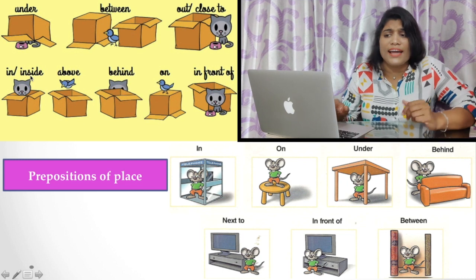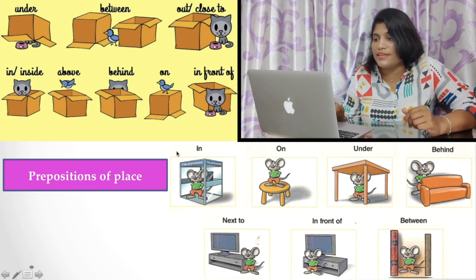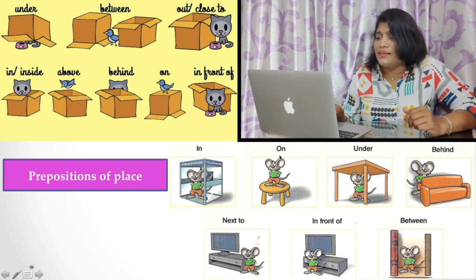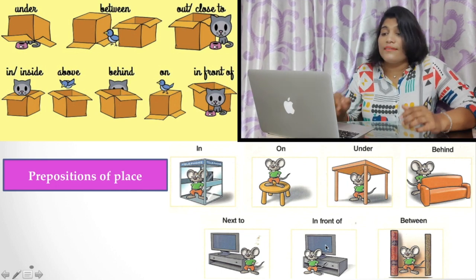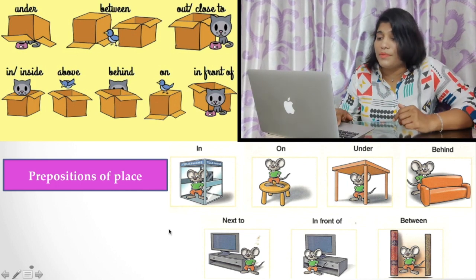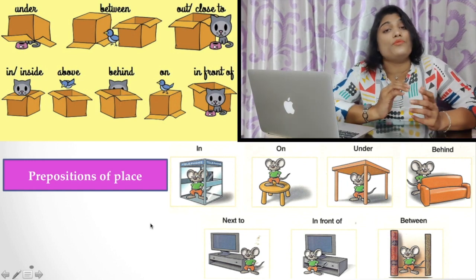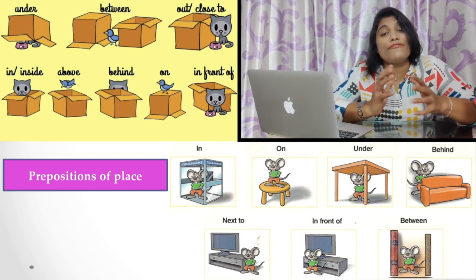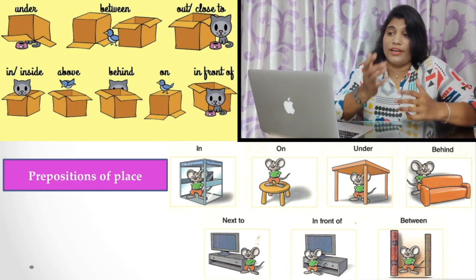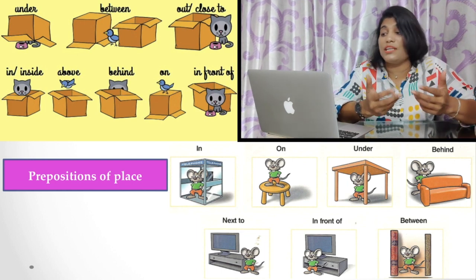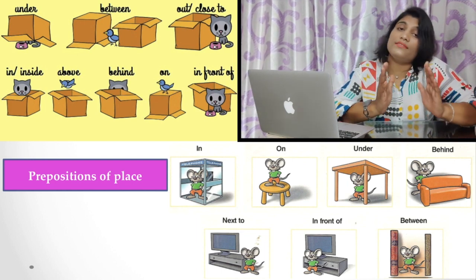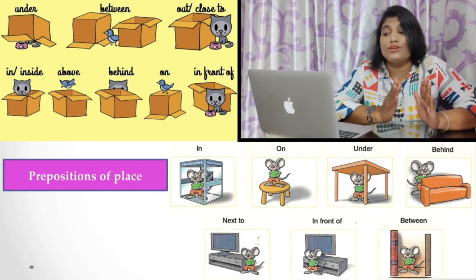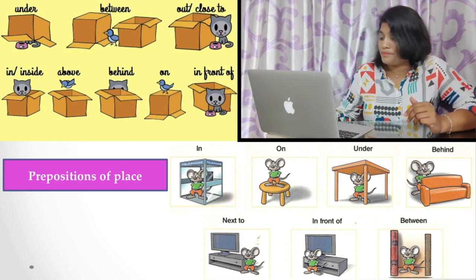If you say where is the cat, it is in or inside the box. Here you find the mouse is in the cupboard, the rat is on the table, the rat is under the table. All these prepositions of place refer to the position of the object in relation to different types of positions, sometimes under or on. So these prepositions are used to denote the place of the object.